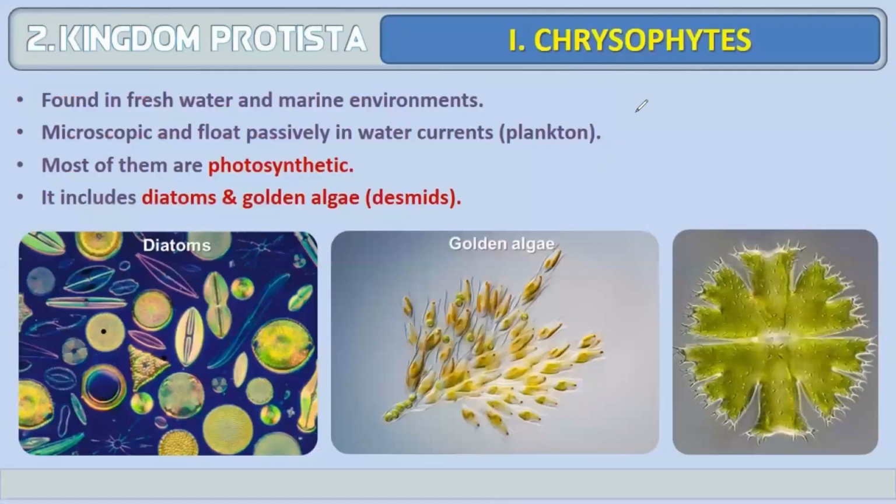Let's begin with chrysophytes. Chrysophytes are found in freshwater and marine environments. They are microscopic and float passively in the water and are known as planktons. Most of them are photosynthetic because they contain chlorophyll as a pigment. It includes diatoms and golden algae. So these are the examples of chrysophytes, diatoms and golden algae.